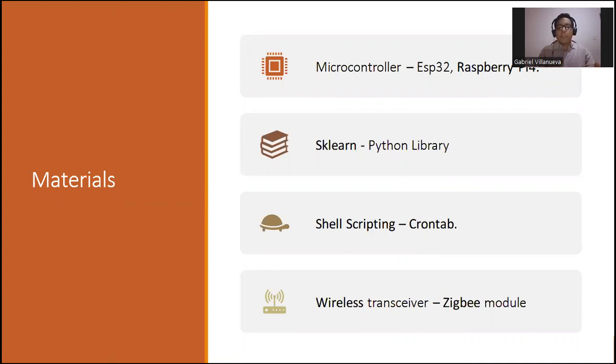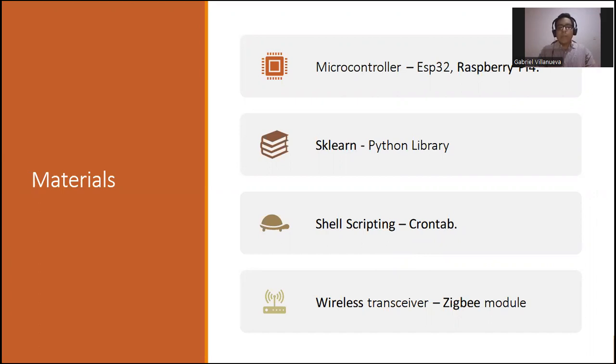For this, the materials that we have identified to implement this project are the microcontrollers. In this case, the base node of the IoT infrastructure is the Raspberry Pi 4, and for the sensor nodes it is the ESP32.